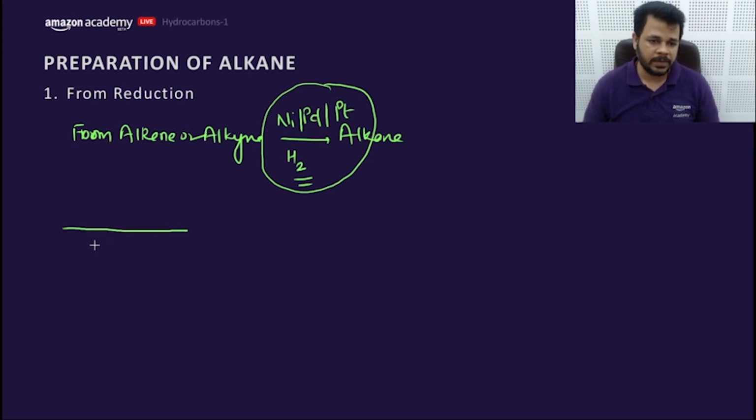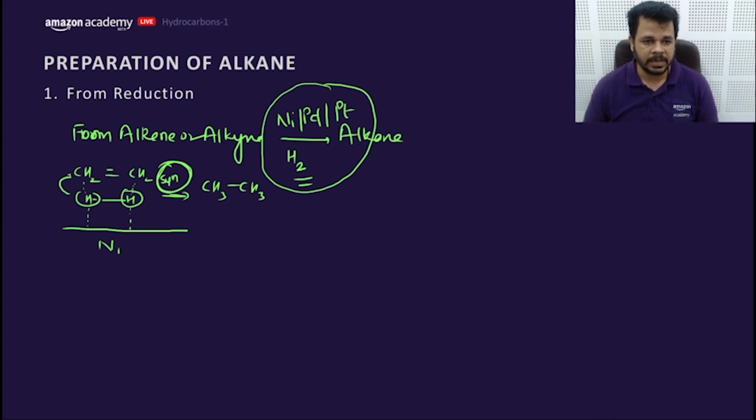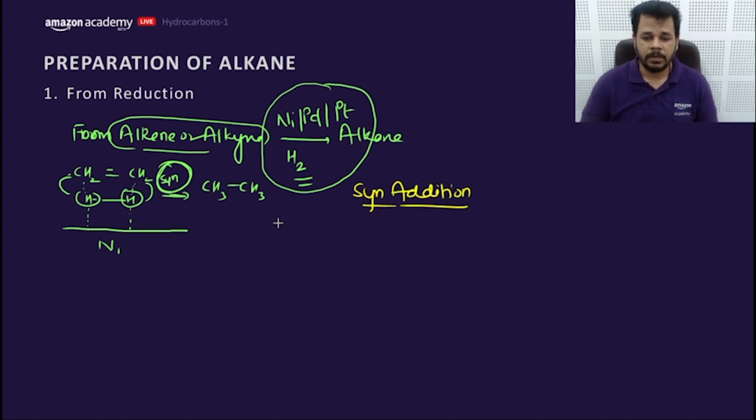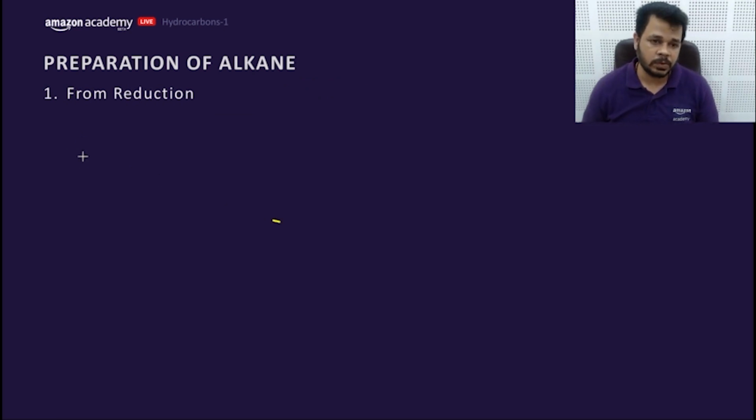This metal provides a surface, for example nickel, and this H2 gets adsorbed, and as this alkene comes here, this H2 gets attracted and forms a bond, and this bond would be syn. So the addition of H and H would be on the same side, that means it is called syn addition. So this catalytic hydrogenation converts alkene and alkyne into alkane through syn addition. Very important, the stereochemistry is asked.